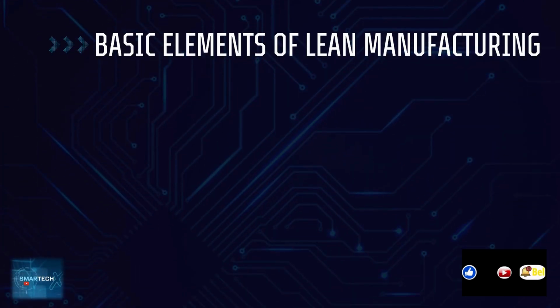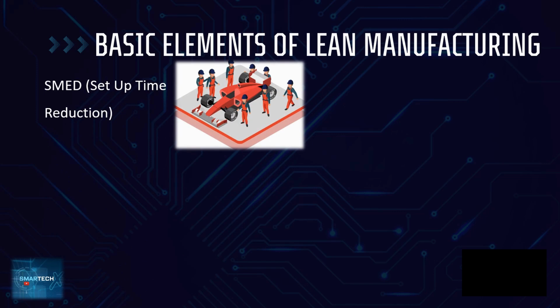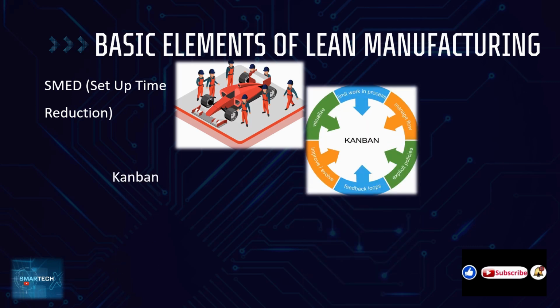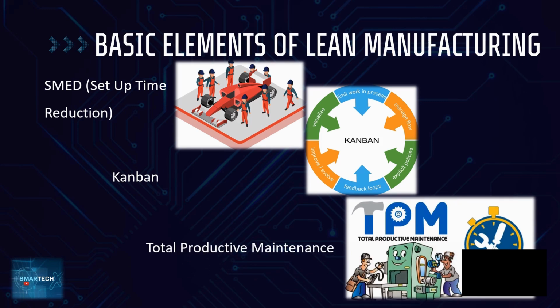Okay, then we'll talk about the basic elements of the lean manufacturing system. These are all the tools that will be helpful to bring in the lean manufacturing system. The first one is SMED, which is setup time reduction; you can watch F1 car racing to see how time matters in SMED. And then Kanban, continuous improvement, and total productive maintenance. Some basic preventive maintenance can be taught to the operators or helpers, so that they can do some basic maintenance themselves. It will help reduce wasted time.